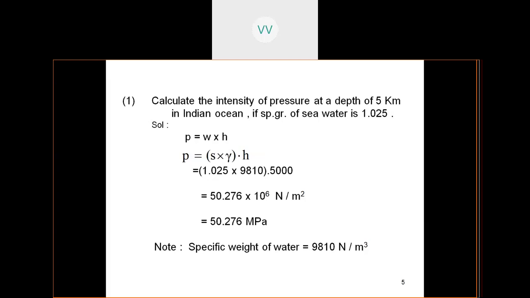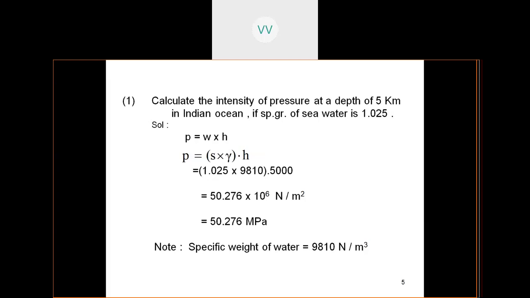So when it comes to the specific weight, you have not been directly given the specific weight. So that is why you have to obtain the specific weight. So specific weight is equal to specific gravity into density. That means you have to convert the seawater into the normal water. So 1.025 multiplied by 9810, which is the specific weight of water.